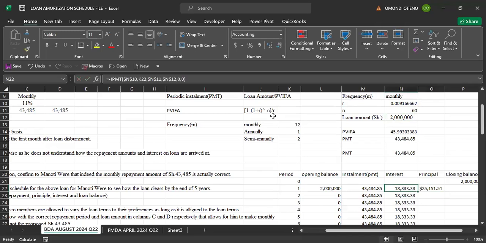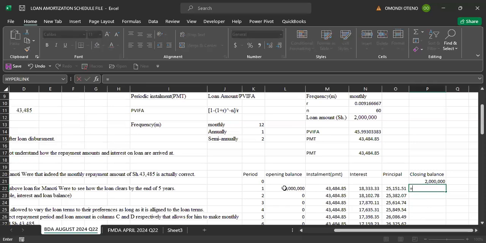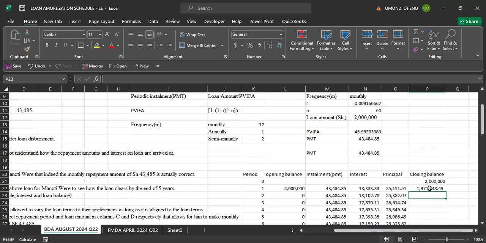So by doing that, you can now see we have the principal amount. So we just autofill that to the last part. Good. The next thing we need to understand: the principal loan amount is reduced by the principal, not the installment, not the interest. So I'll come to this part and take the opening loan balance minus the principal repaid during the year. By doing that, you'll be able to see we have the closing loan balance as at the end of period 1, or the first month. Do it all the way to the last month.